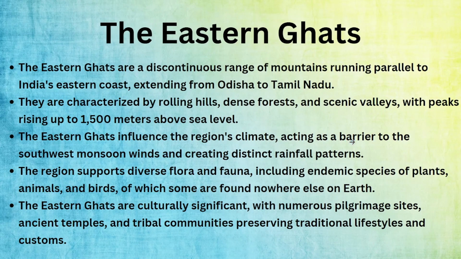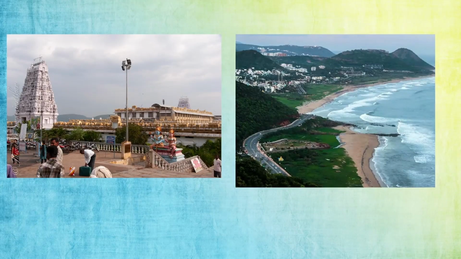The Eastern Ghats have hills, dense forests, and scenic valleys with peaks rising up to 1.5 kilometers, that is 1500 meters above sea level. The Eastern Ghats influence a region's climate, acting as a barrier to the southwest monsoon winds and creating distinct rainfall patterns. Because we have a lot of sea, there are a lot of winds coming to the country.